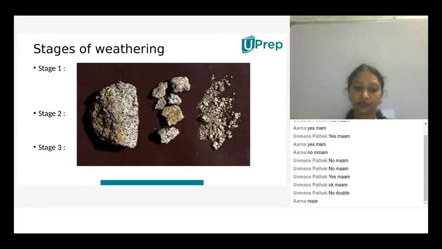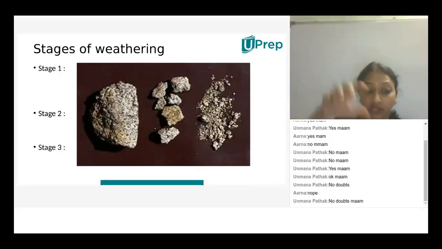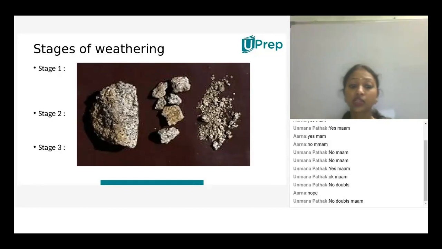Any doubts, children? And the third stage is nothing but minerals and salts deep inside the ground. This soil will go deep inside along with the rocks, under the earth's crust, to complete the formation of soil and make it favorable for plant growth. Not only the fertility of the soil, the underground soil also plays a major role in holding the roots. If the holding capacity of the soil is weak, the plant falls down, and we can't observe the erectness of the plants and trees.